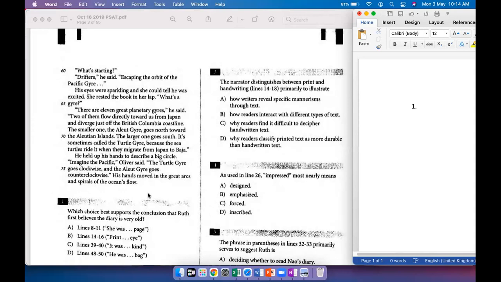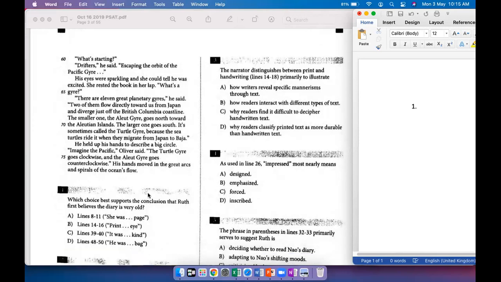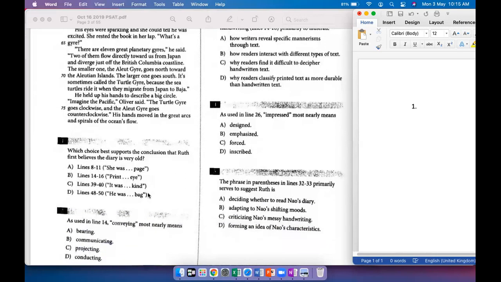He held up his hands to describe a big circle. Imagine the Pacific, Oliver said. The Turtle Gyre goes clockwise and the Aleut Gyre goes counterclockwise. His hands moved in the great arcs and spirals of the ocean floor. So I think there is quite a definite shift in the focus of the passage, where the first part is more concerned with the book and the second part is more concerned with the relationship between Ruth and Oliver, right? Okay, let's look at the questions.